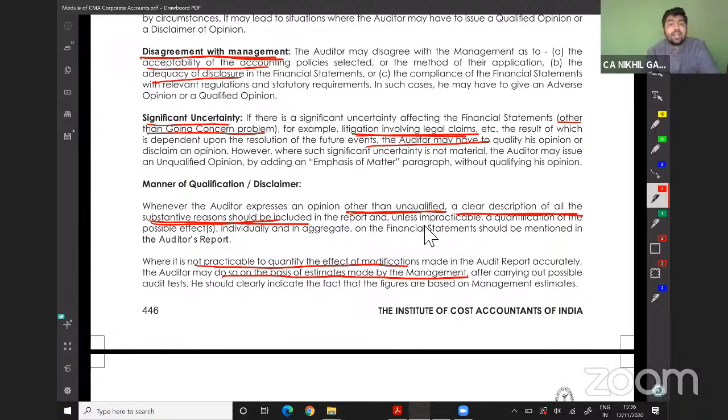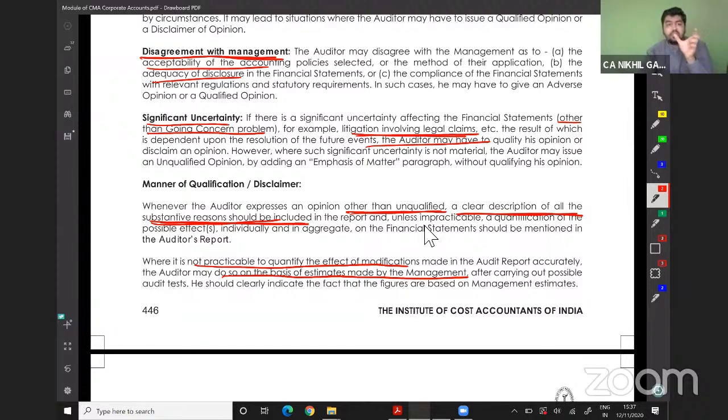Where the auditor expresses an opinion other than unqualified, a clear description of all the substantive reasons should be included in the report. And unless impracticable, the quantification of the possible effect, individually and in aggregate, on the financial statement should be mentioned in the auditor's report. See, if they are following the LIFO method, actually the FIFO method should be followed.